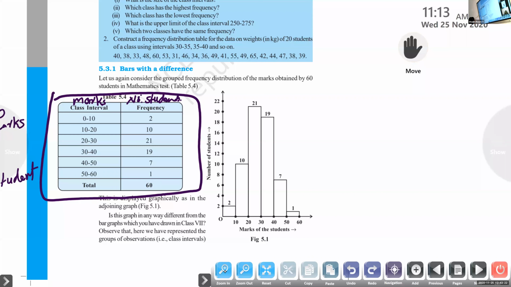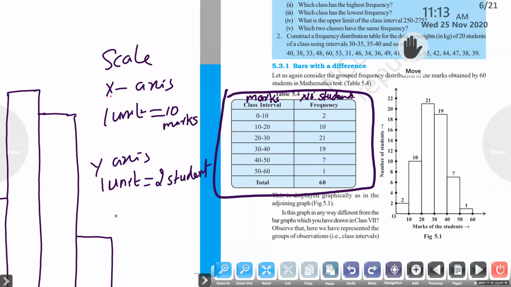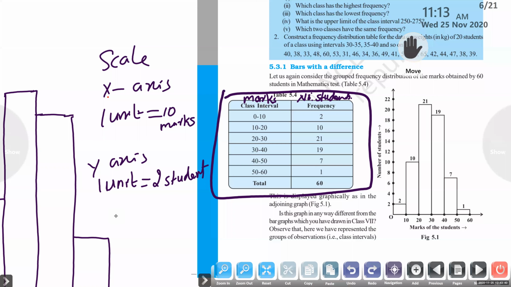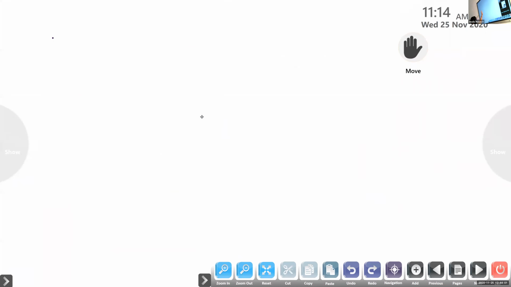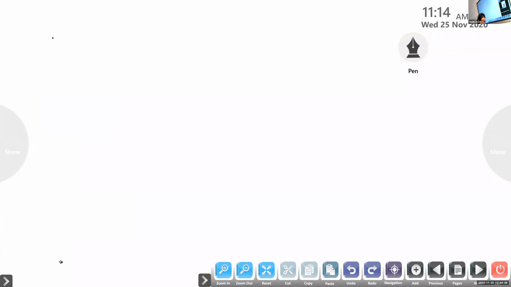The following table represents the age of teachers of a school. Draw a histogram to represent it.